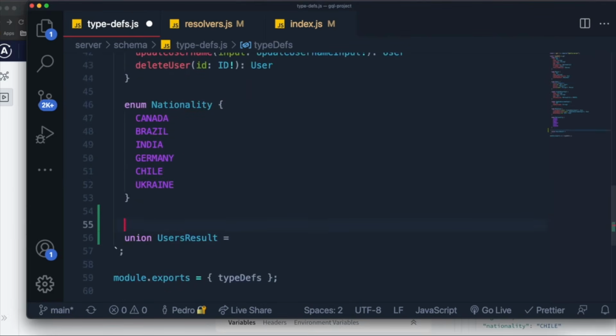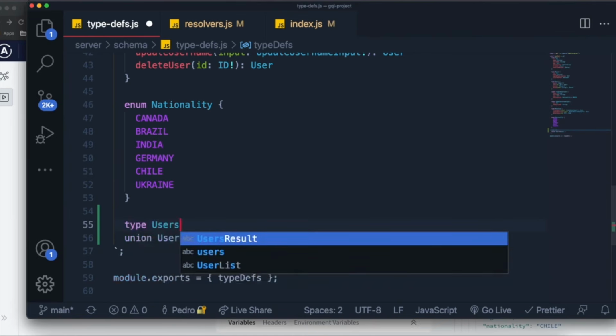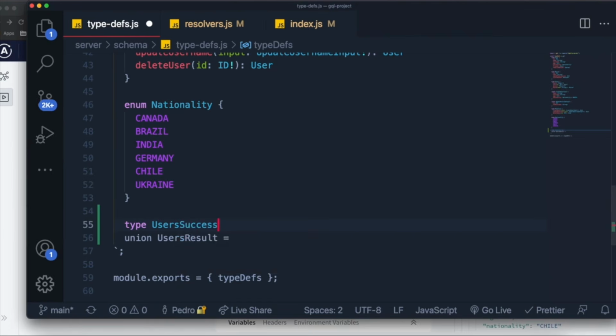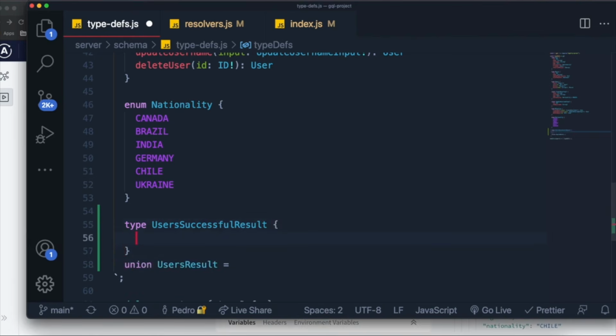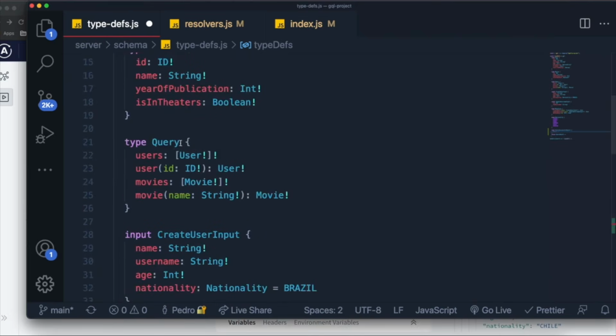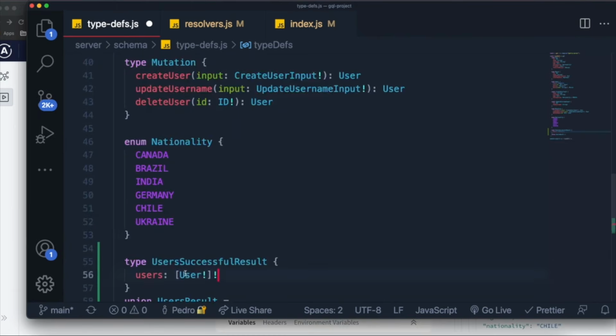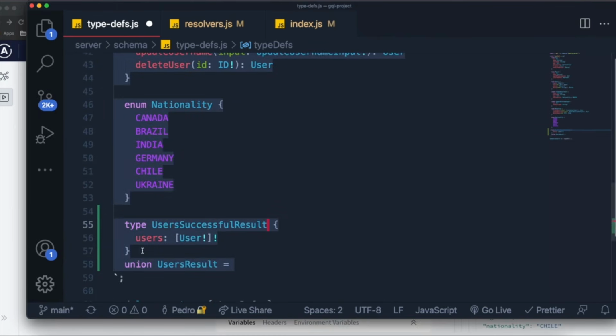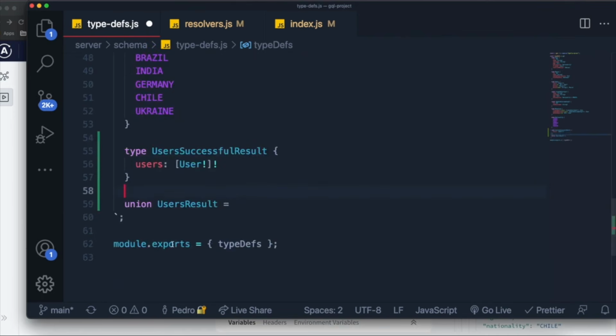I would come over here and I would create a type called users successful result. I know the name is horrible, but just bear with me. This is the type, and inside of it, it has the type users, and it returns this over here, which is what we want to return from this. So we put it inside of here, and we say that this is the successful result from querying a list of users. Now, this can now be used as one of the options in the union, right?